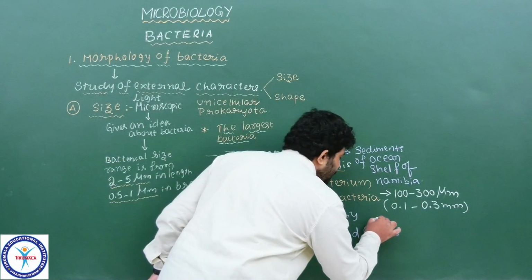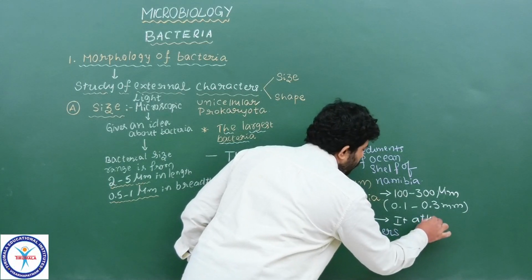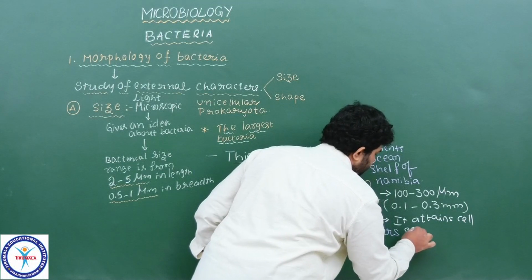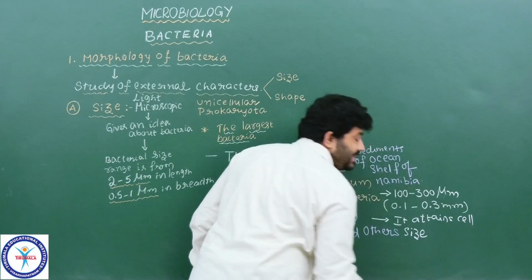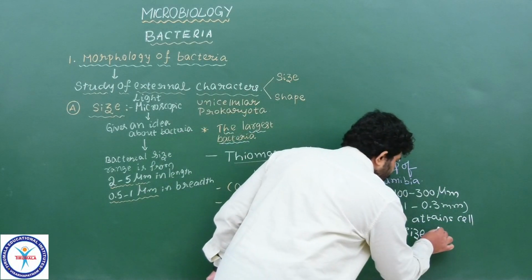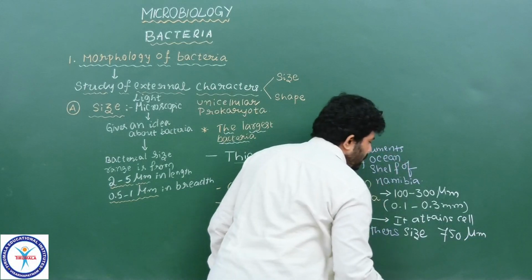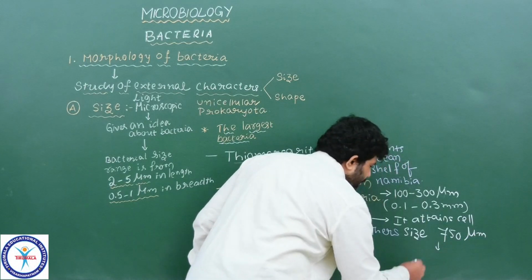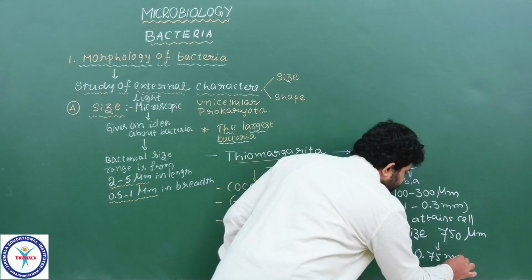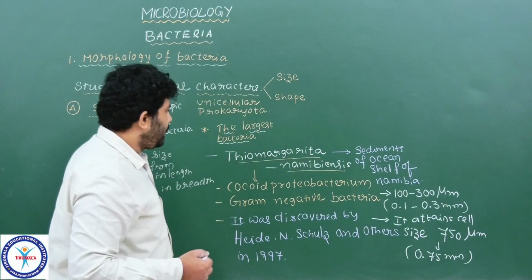In some cases, sometimes it attains a cell size of 3 by 4th part of 1 millimeter. Understood? That means 750 micrometer. To convert it into millimeters, it is 0.75 mm, 3 by 4th part of a millimeter.